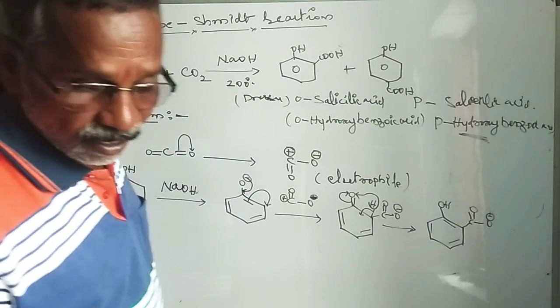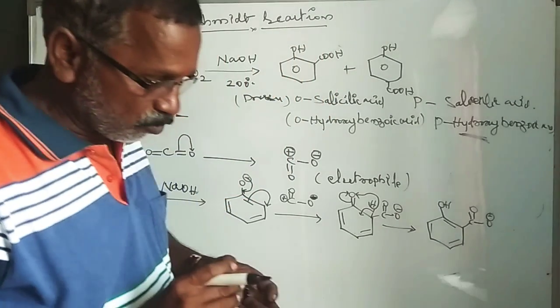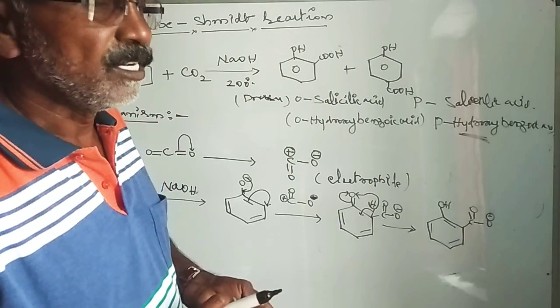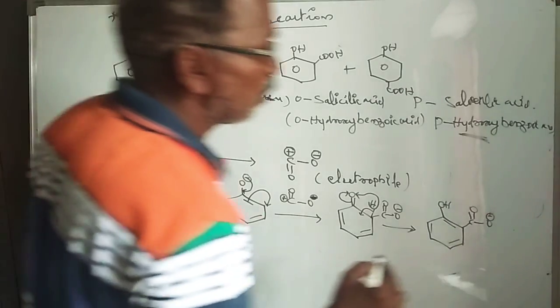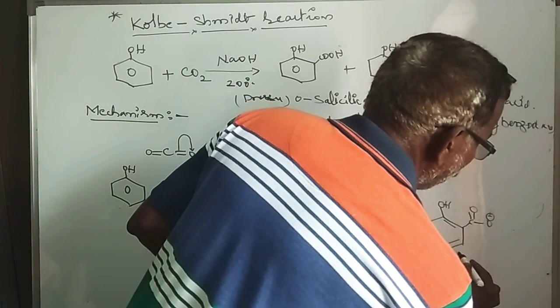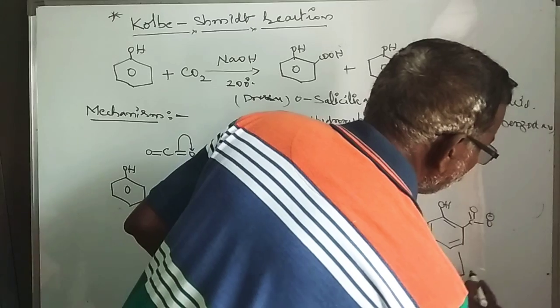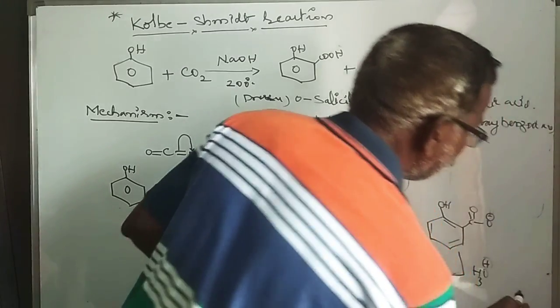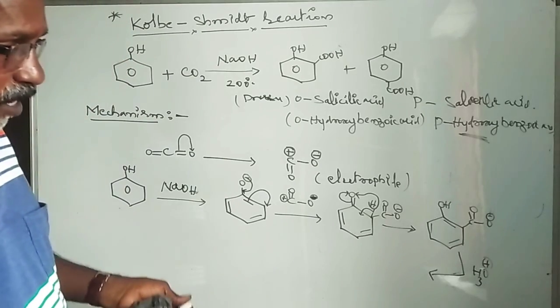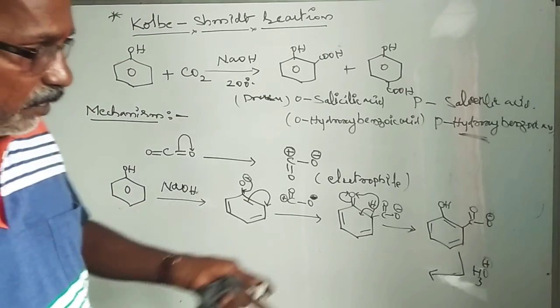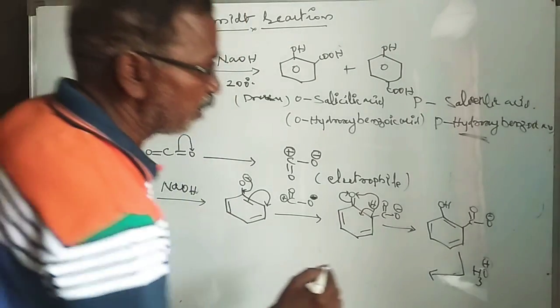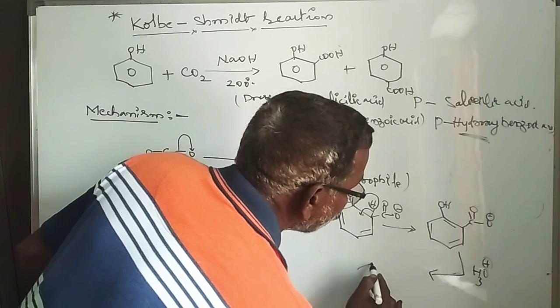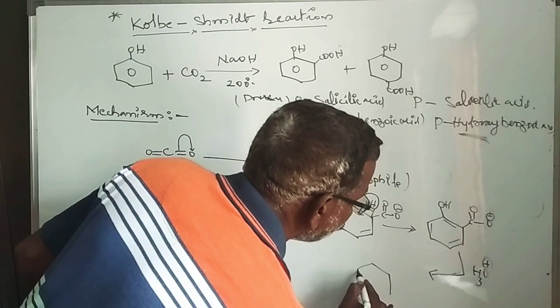It further reacts with the hydronium ion, H3O plus. It reacts with the oxygen ion to form the carboxylic group.